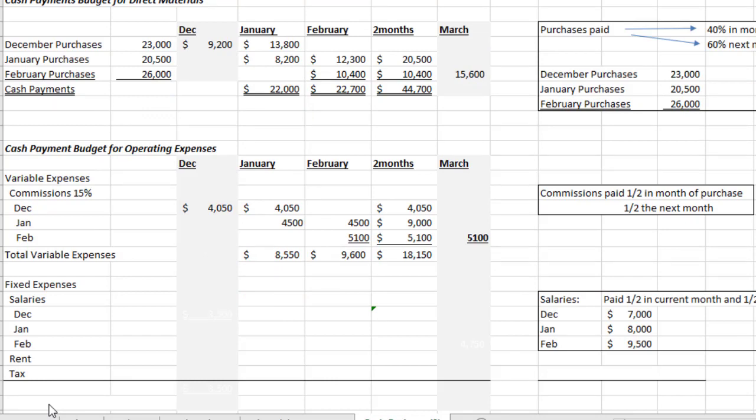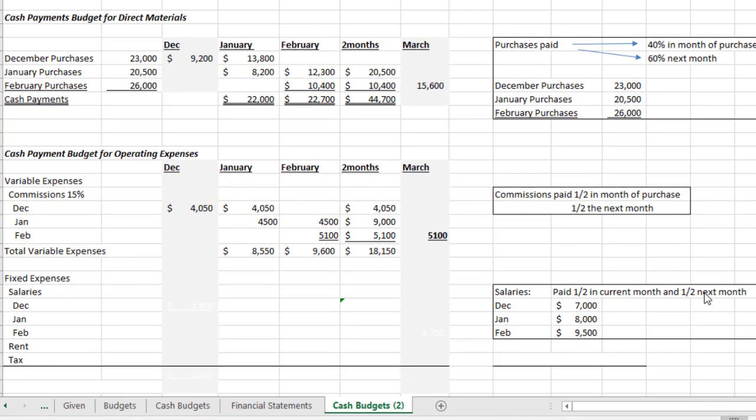Then we have our fixed expenses, which are expenses that you have to pay whether or not you made any sales at all. So of course we have salaries, and the salaries are paid half in the current month and half the next month. So they provided this information. This is the salaries that they have for December, January, and February as expected. So we're going to pay half of that in the month of December and half in the next month. Half in January, half in February.